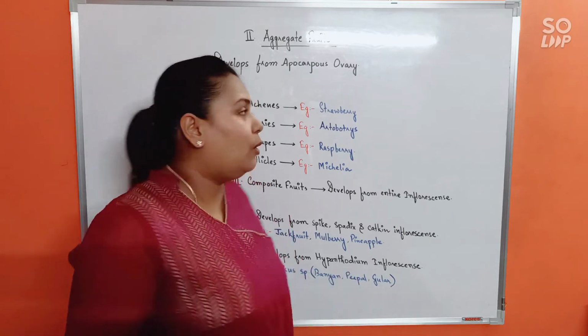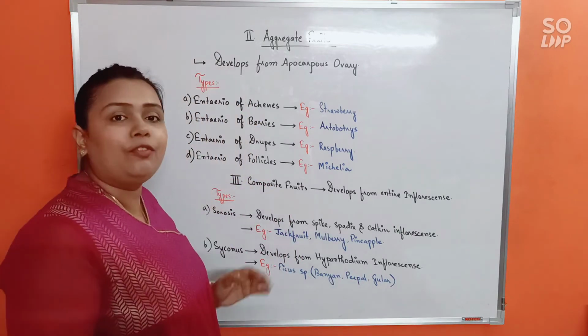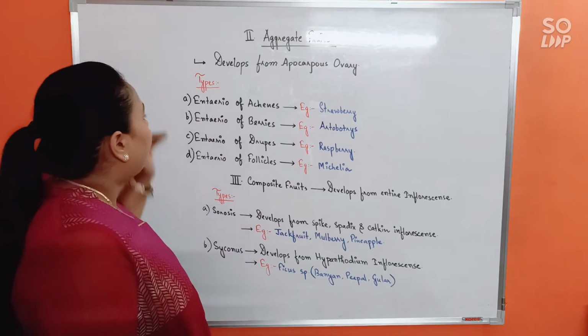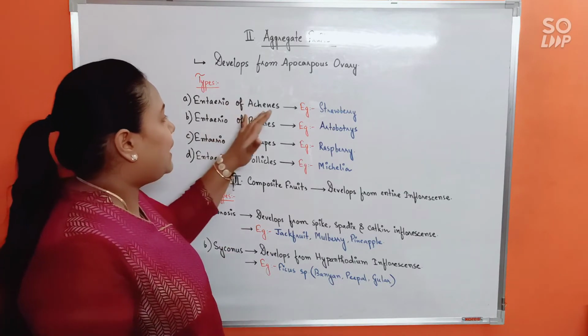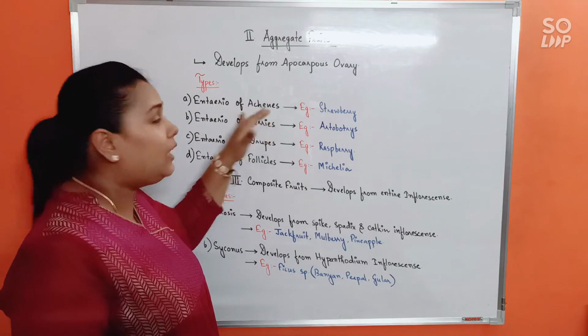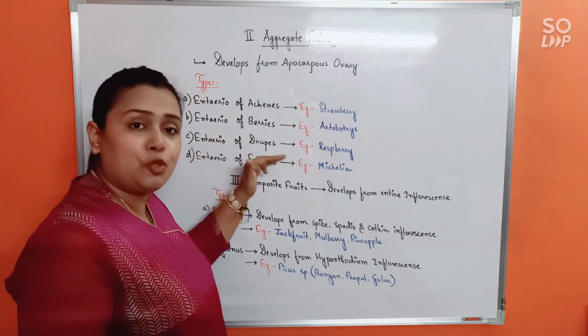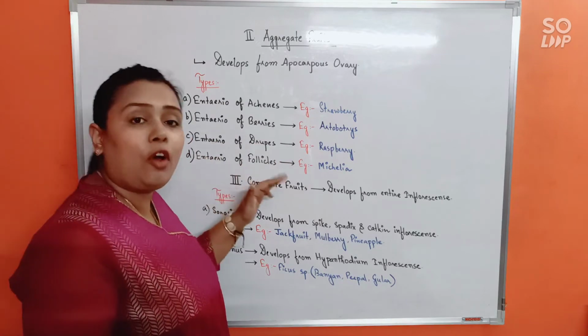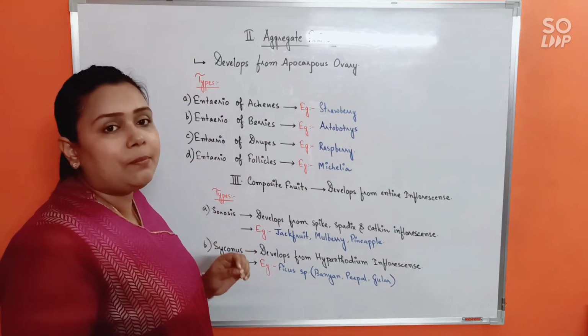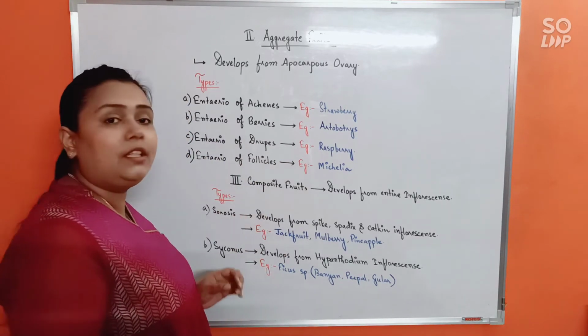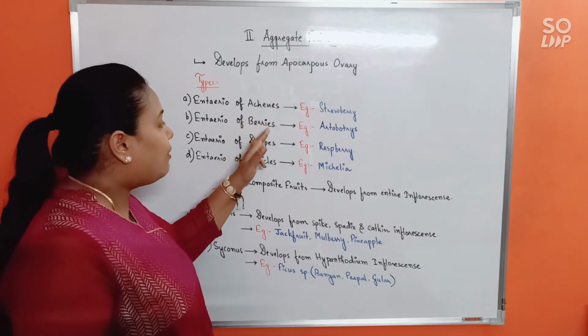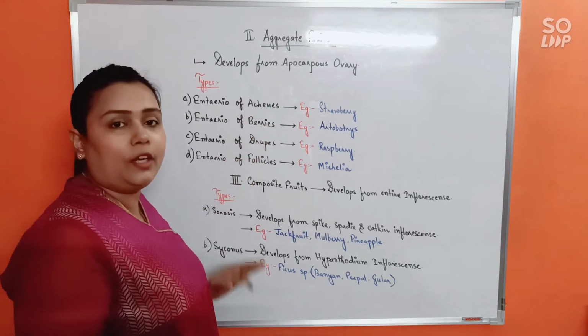Alright. Now the aggregate fruits are of 4 types. Alright. First, etaerio of achenes. Fine. Next is etaerio of berries, etaerio of drupes and etaerio of follicles. Now, under the simple fruits, you have already learned the meaning of achene, berry, drupe and follicle, isn't it?